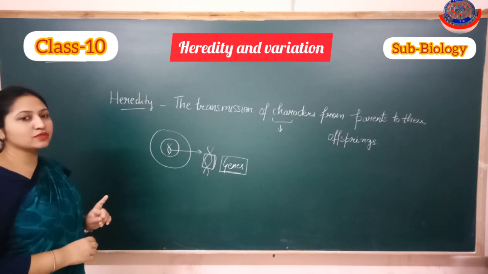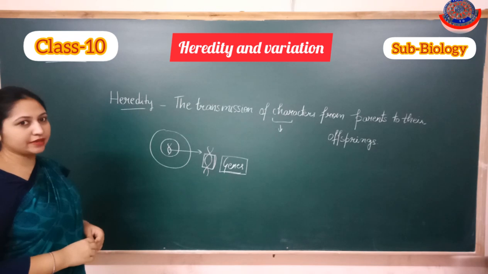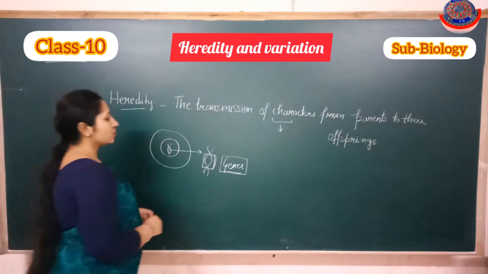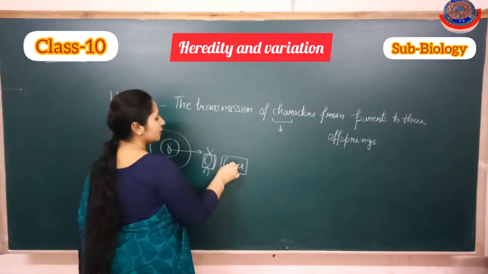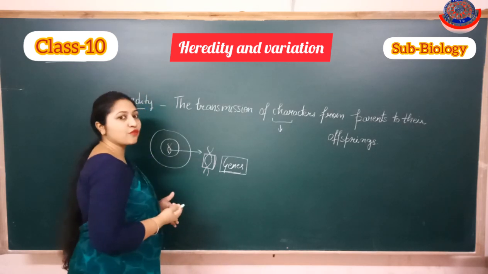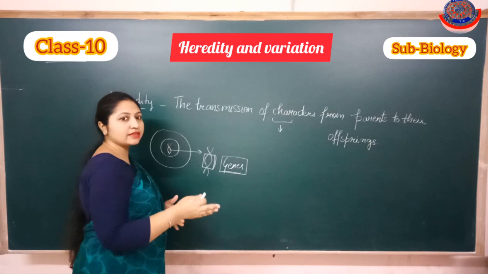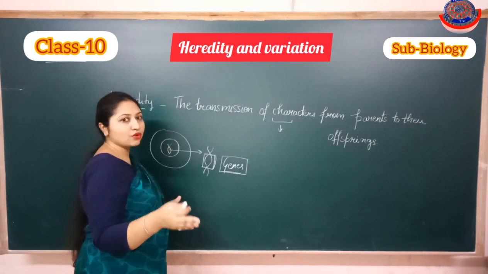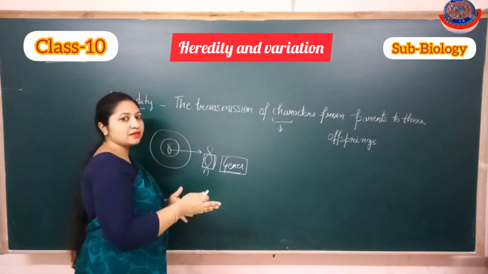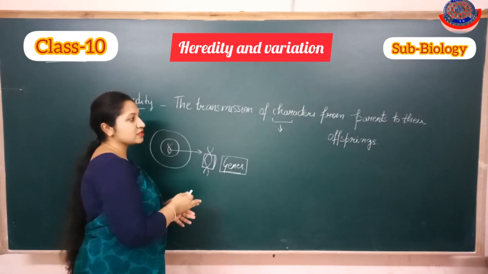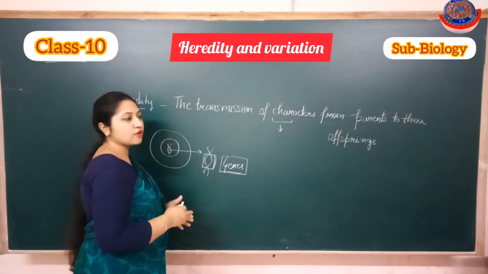One gene is responsible for encoding one character. So these genes are transmitted in the form of sex cells to form a zygote, and then further they form an organism. In this manner, these genes are transmitted from the parents to their offspring.